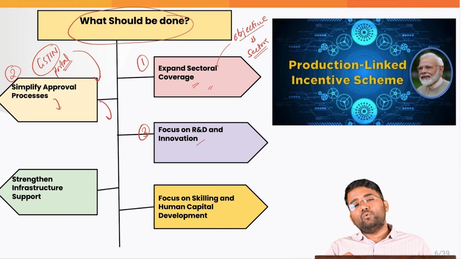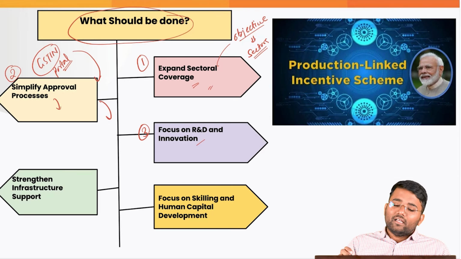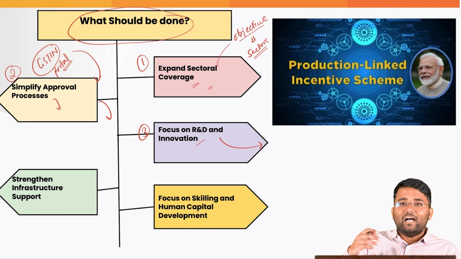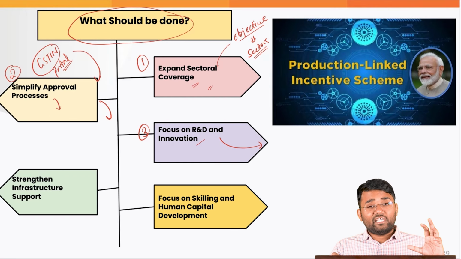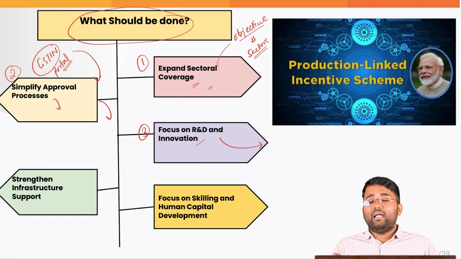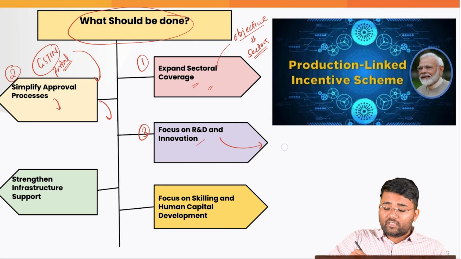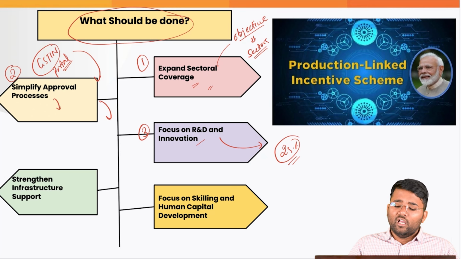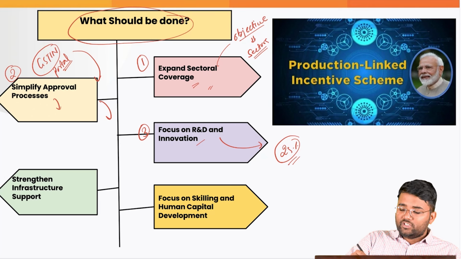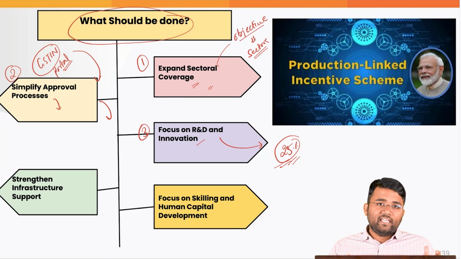The focus should not only be on improving the sales of the company, but the company should ensure that they are focusing more on coming up with better products which can create a greater global demand, and that will ensure that the overall manufacturing target that we have made, to increase the contribution of manufacturing to 25% of GDP, is met. That is the aim that we have created as per the national manufacturing policy.